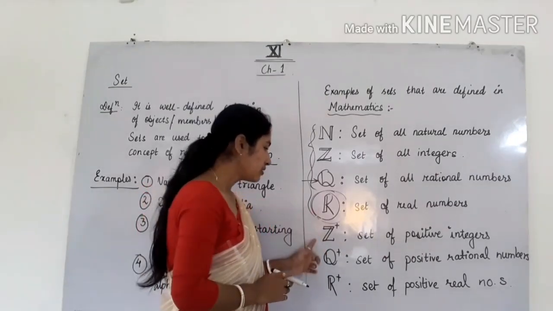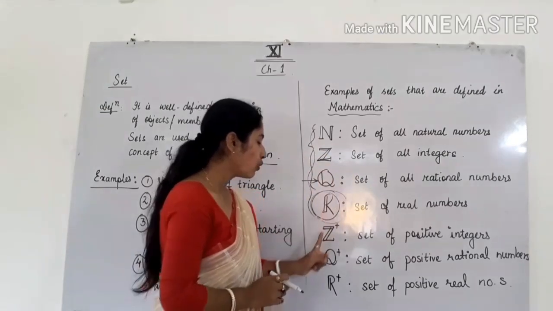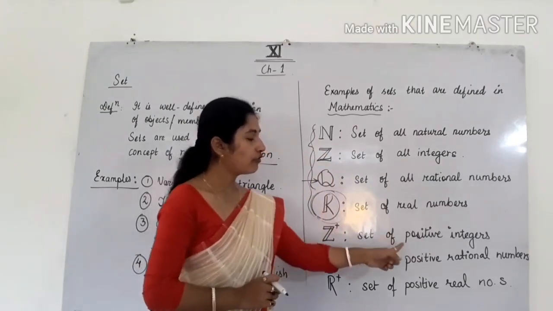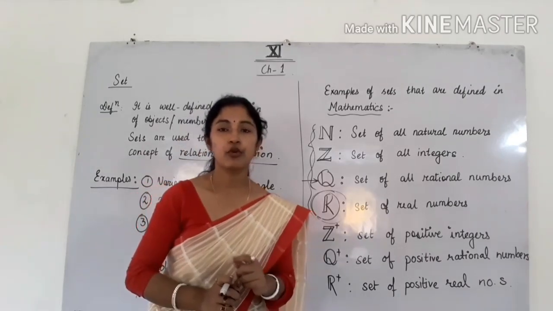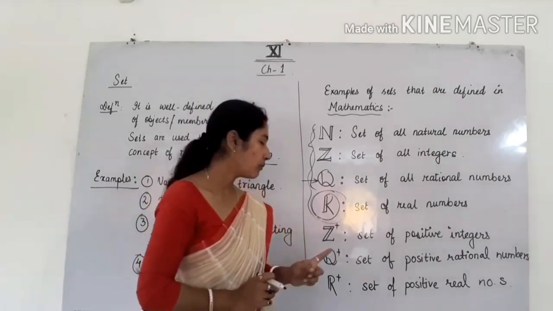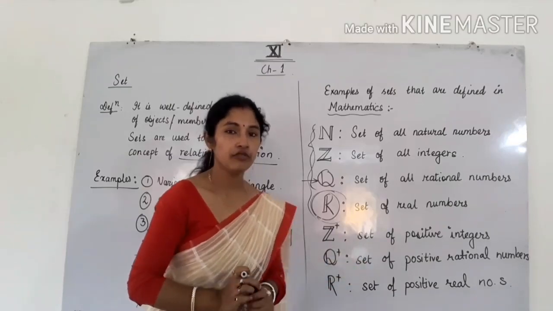Okay. So next is Z plus. Z means set of all integers. What is the meaning of Z plus? Set of all positive integers. That means 1, 2, 3, 4, 5, and one more number is there. 0 is also included in the set of positive integers.